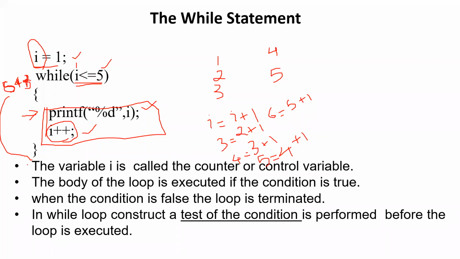So how many values will be printed? 1, 2, 3, 4, 5. Okay, so Darshan had messaged me that there may be 5, because first, its value is assigned to 1. So he had explained. Okay, so I hope you understood this concept. I'll be giving you